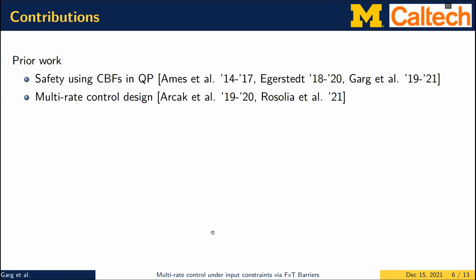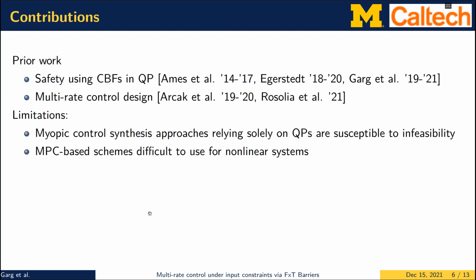Now, prior work has used control barrier functions in a QP formulation to guarantee forward invariance, and multi-rate control design with two different controllers, a high-level planner and a low-level controller to follow the trajectory generated by the high-level planner. And there has been a lot of work on this. But there are a few limitations of the prior work.